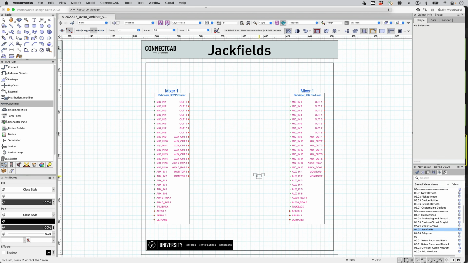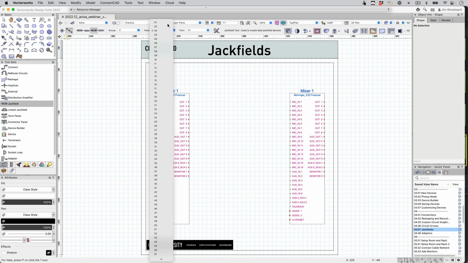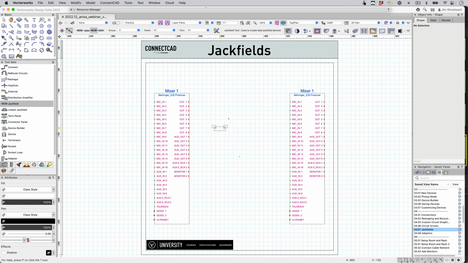Next, moving on to jack fields. We have optical, data, audio, and video jacks. We'll start with a group, a panel number, a port number.